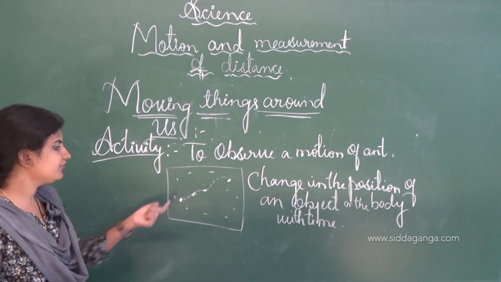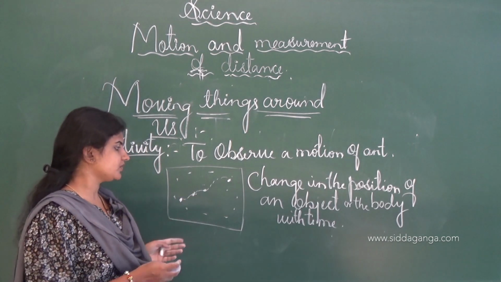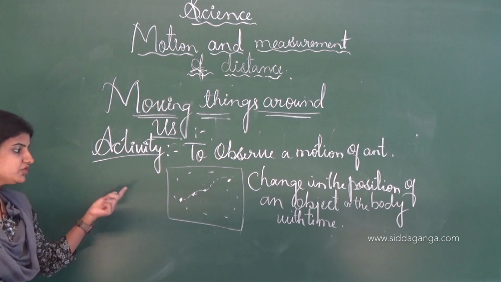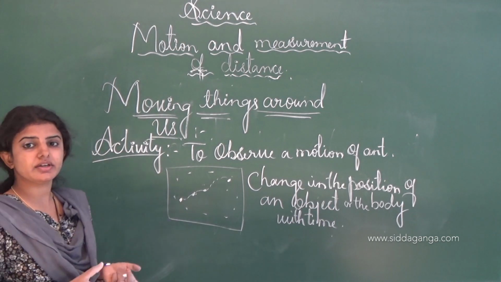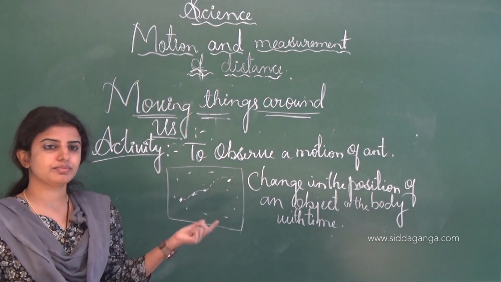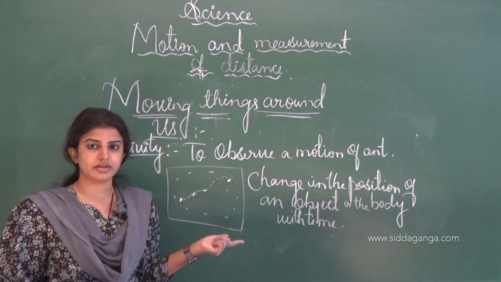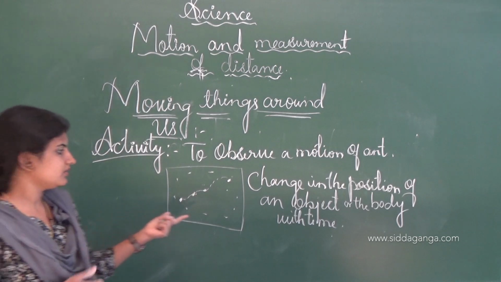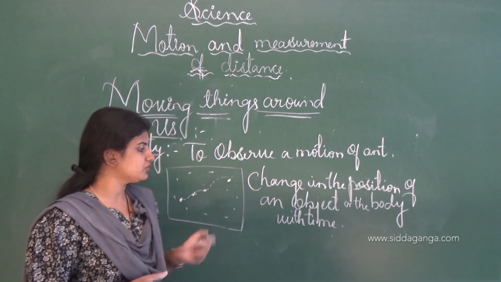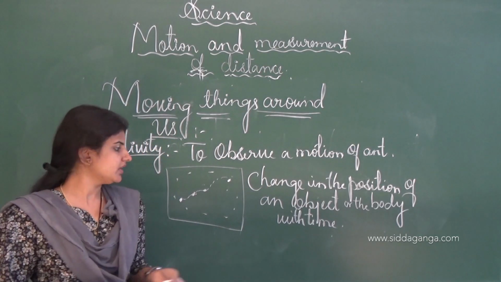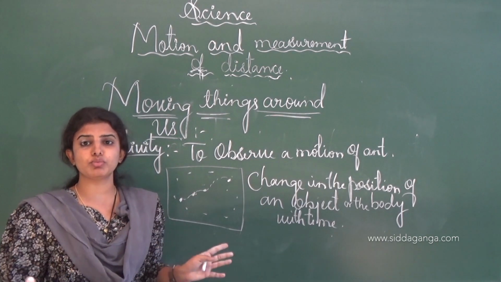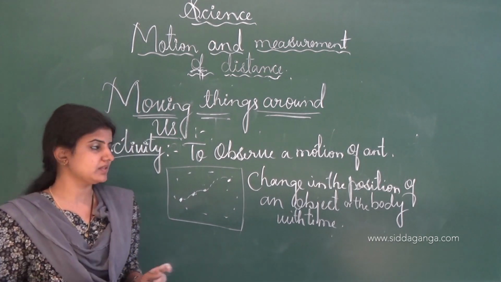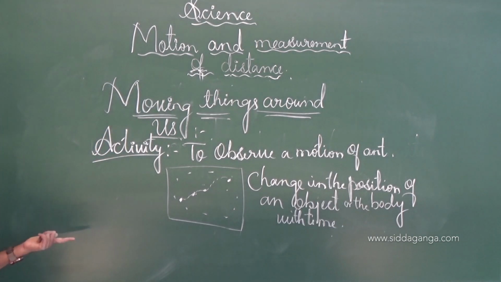And later if you mark it completely, then you shake this paper, and later you can again mark the path of a different ant. Like that, from this activity we can conclude that with the change in the position of an object or body with time, motion takes place, and this is all about the moving things around us.